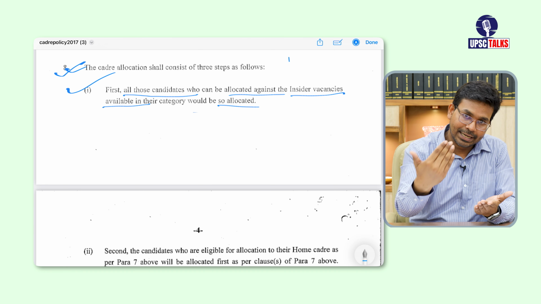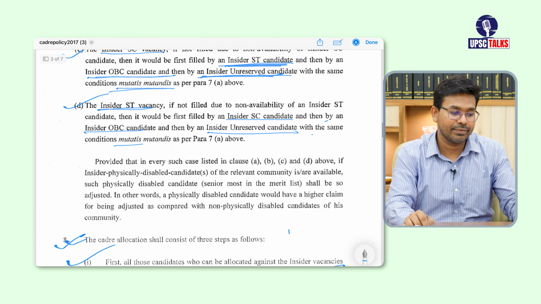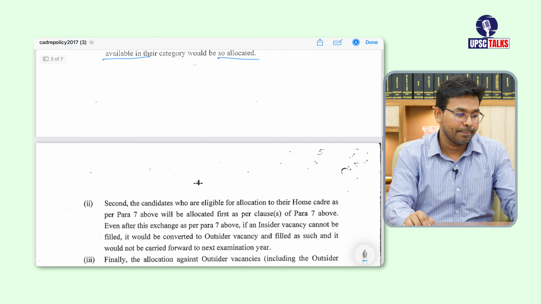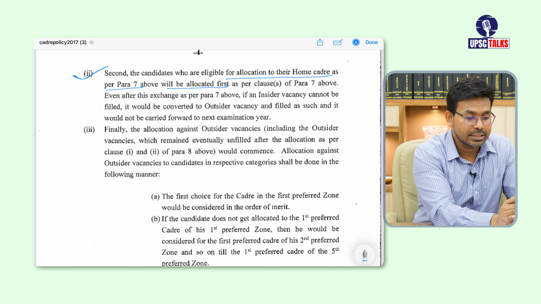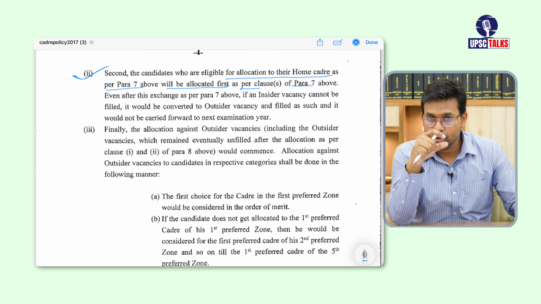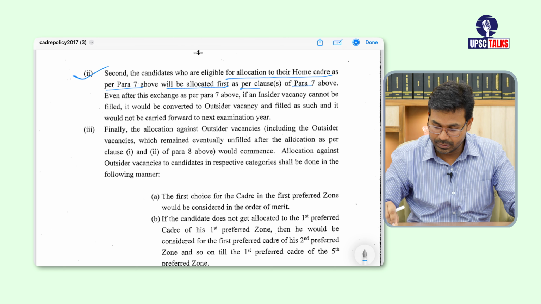Okay. If insider candidates are not there, they are going to follow the table number, let's say point number 7 that we discussed, all these points. All right. So after this, the second point, I mean second step, the candidates who are eligible for allocation to their home cadre as per para 7 above will be allocated first as per clause in para above. Means those candidates who have claimed that this is my home state, like candidates have selected that UP is my home state, right? So first of all, the home cadres will be allocated to the candidates. Okay, this is the thing.